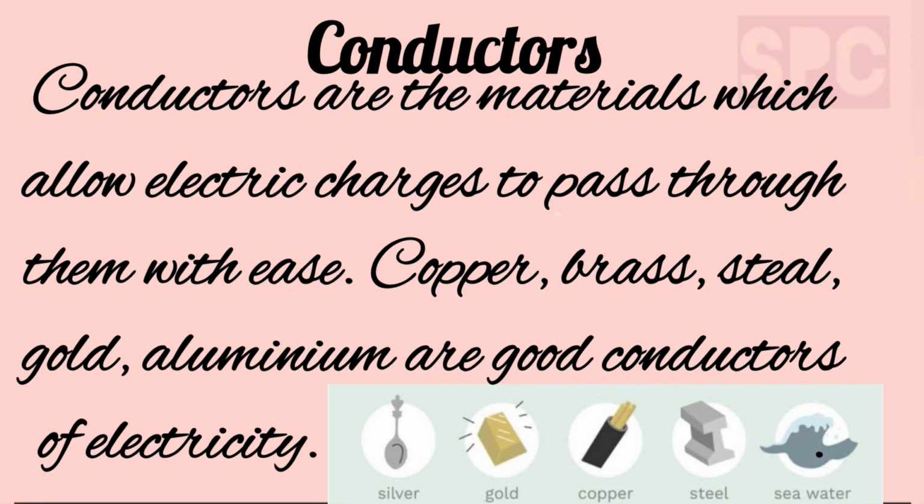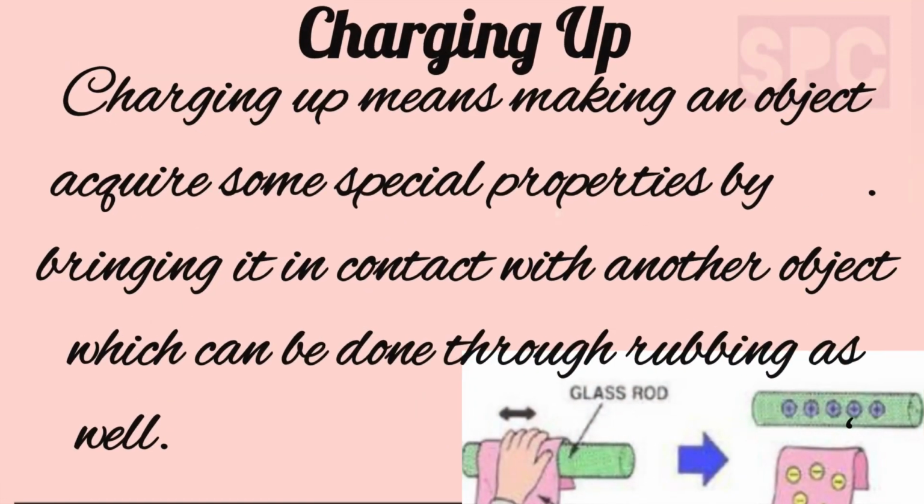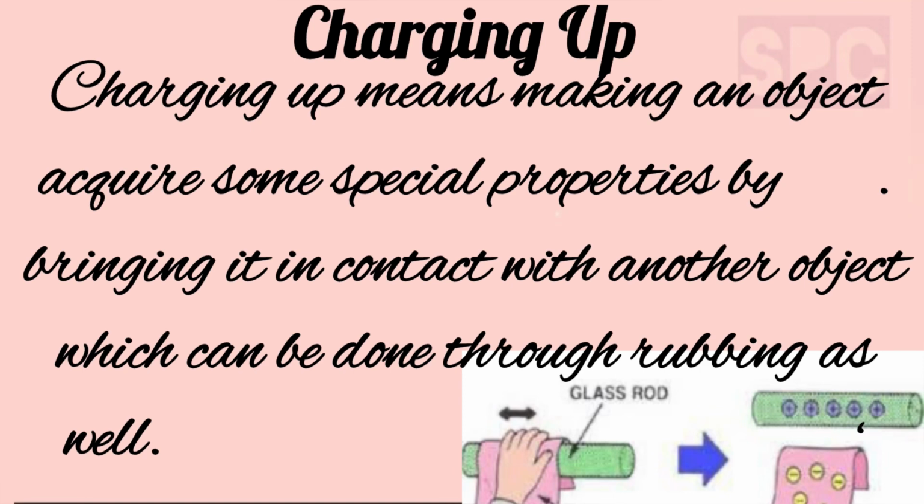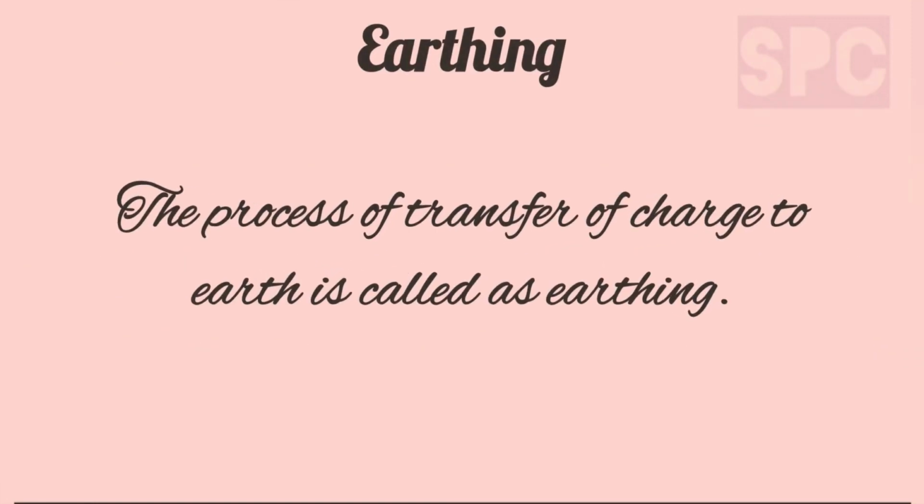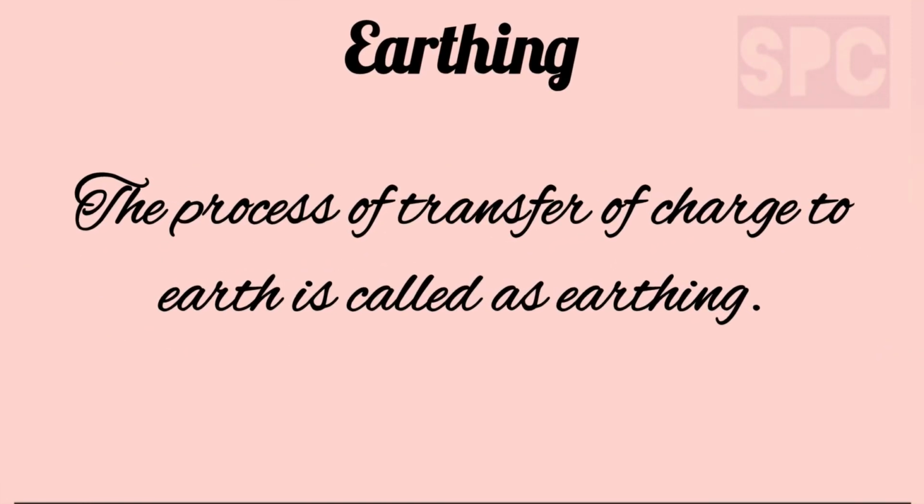For example, copper, brass, steel, gold, aluminium are good conductors of electricity. Third keyword, charging up. Students, charging up means making an object acquire some special properties by bringing it in contact with another object. It can be done through rubbing as well. Fourth, earthing. The process of transfer of charge to earth is called as earthing.